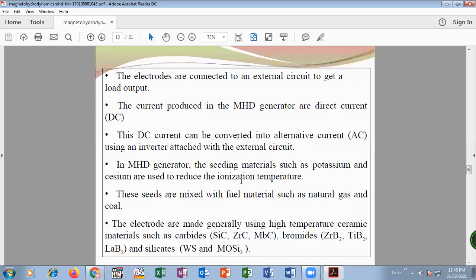Then for the electrodes, we use a cathode and anode. This electrode material is a high temperature material, because this operation is carried out at a high temperature, about 2000 to 2500 degrees Celsius. So the material of the electrode is made up of carbides, such as silicon carbide and zirconium carbide. Also, it is made from borides or silicates. So all these are the components which are used in magnetohydrodynamics.